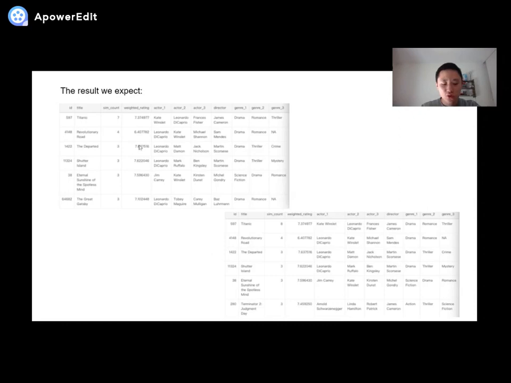In order to improve these recommendations, I could add more content to match, such as the top 3 keywords. Another thing that I could do is to change the weights. For instance, if I double the weight of the director, this changes the last recommendation for Titanic. The 5th recommendation is now a movie also directed by James Cameron.